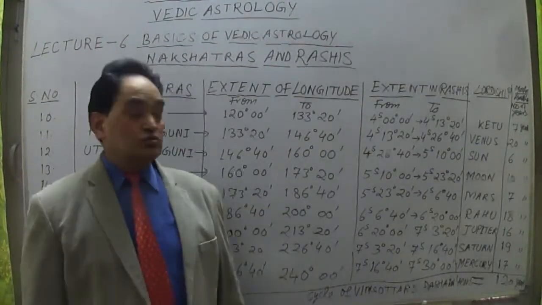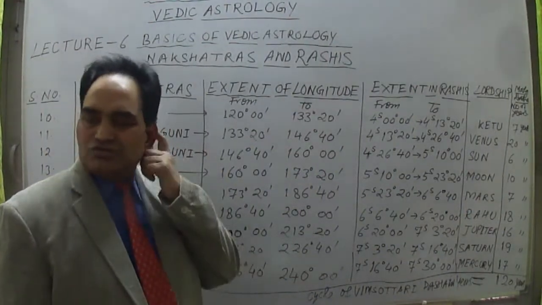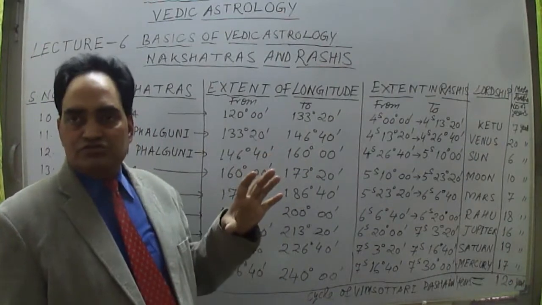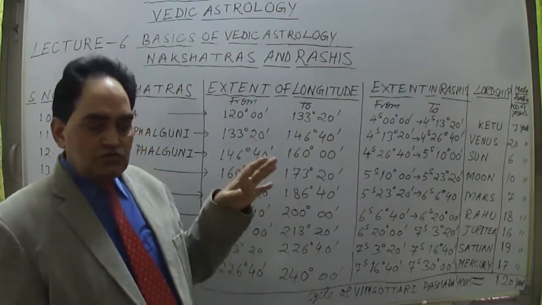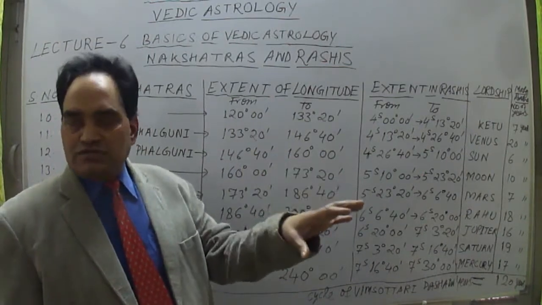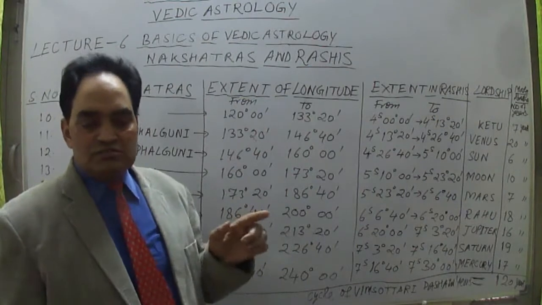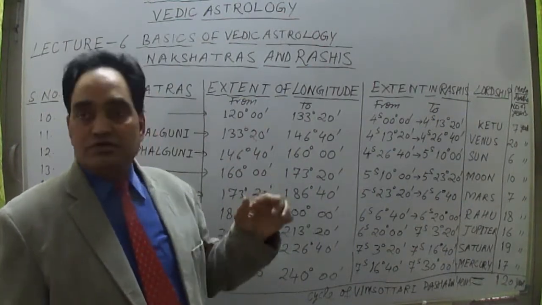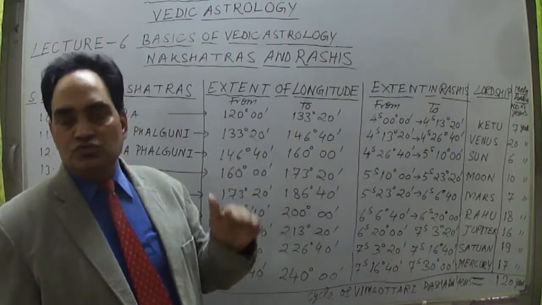Yes, friends. So the second lot of 9 nakshatras. I have discussed the first 9 nakshatras, or the relationship between nakshatras and rashis, how they are put into the signs or rashis. I just promised you that I'll take the next 9 nakshatras up to 18, meaning from 10 to 18.